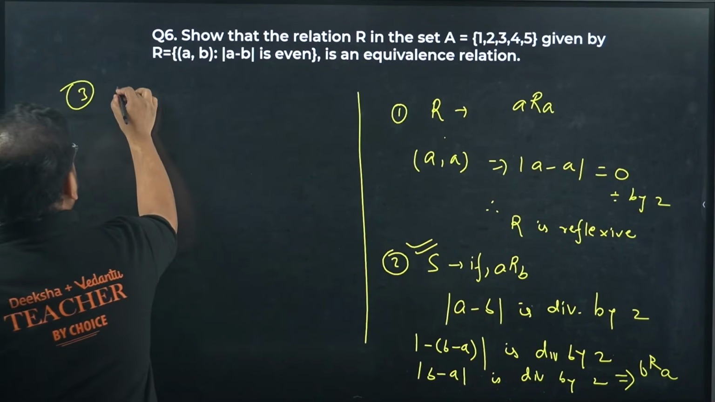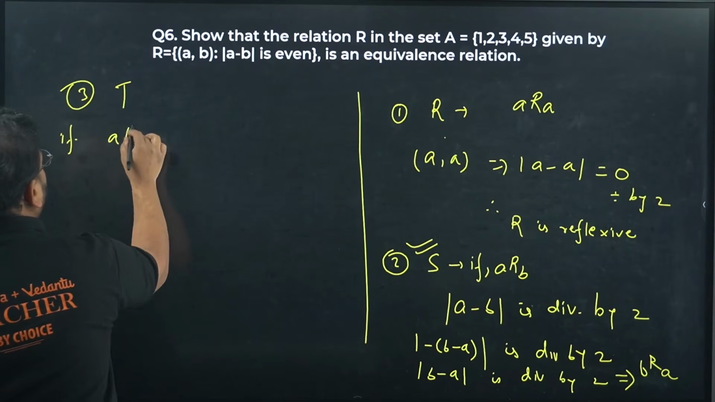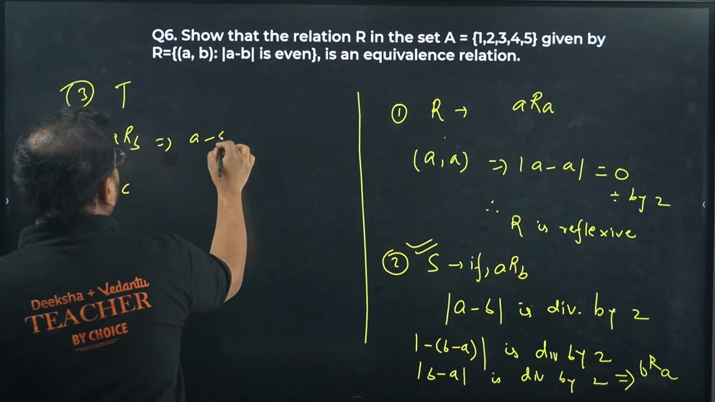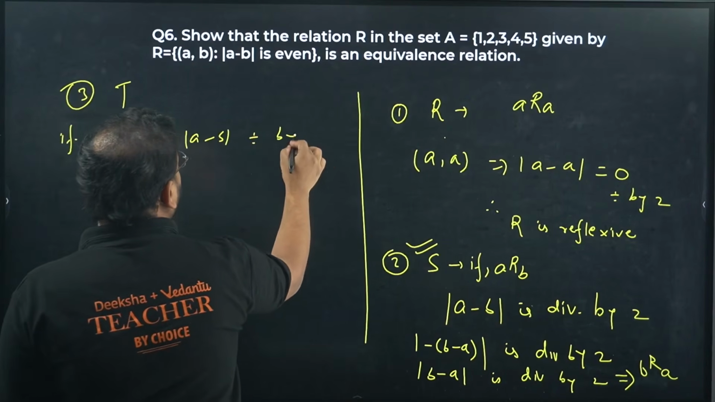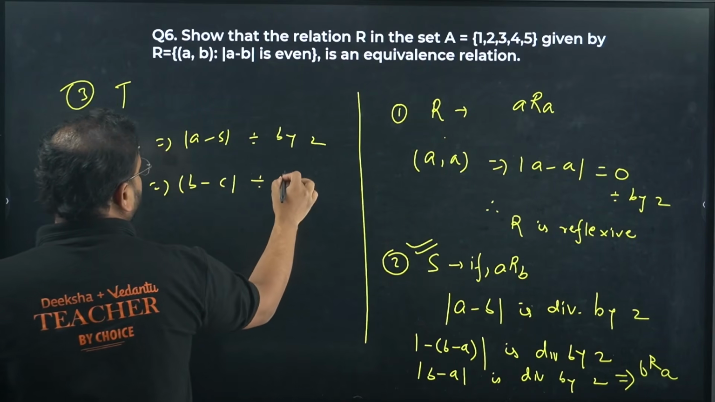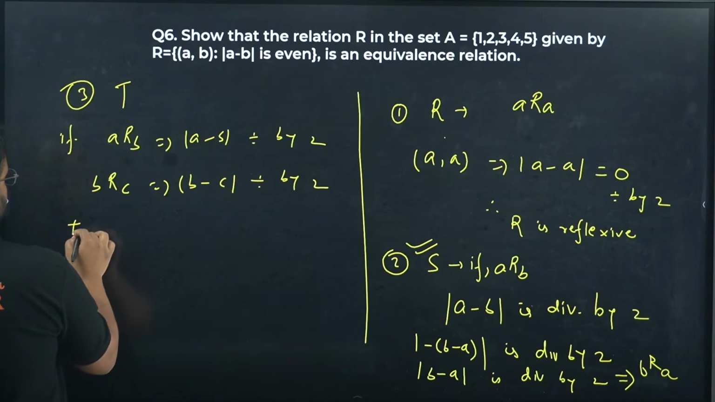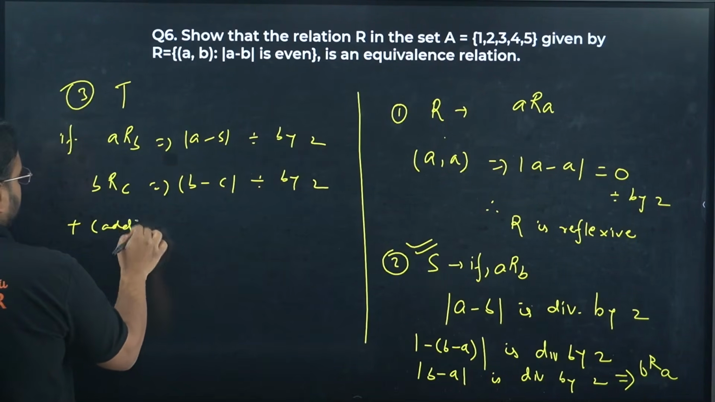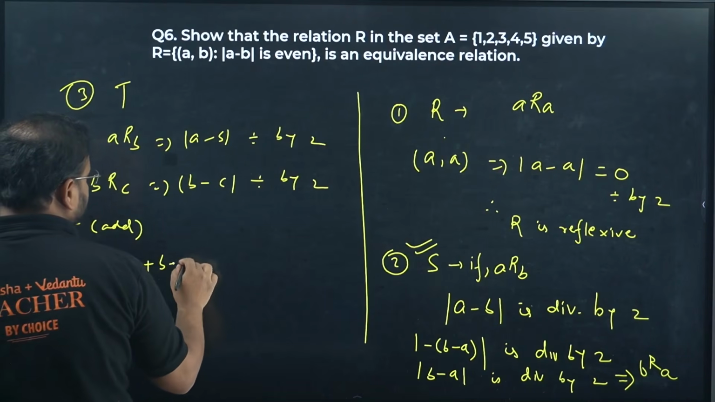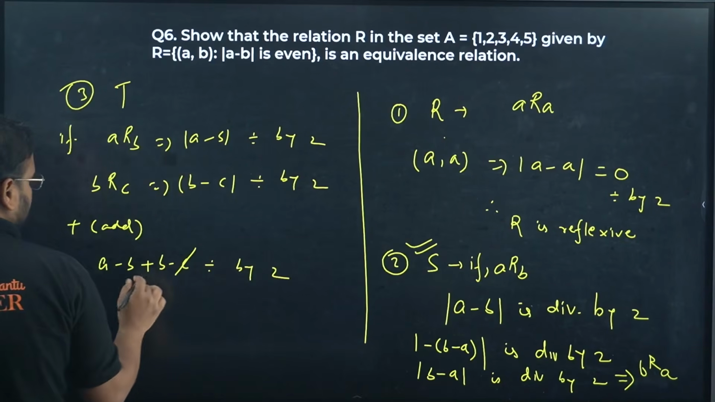Third one is transitive relation. In this you're going to take two if cases. So ARB, BRC. ARB means a minus b mod divisible by 2. Here it means that b minus c mod divisible by 2. If you take only the positive case and add them, okay, add the two, what happens? You get a minus b plus b minus c divisible by 2.